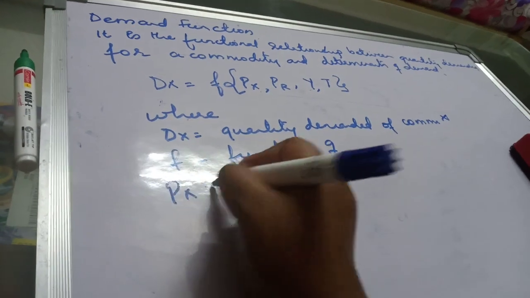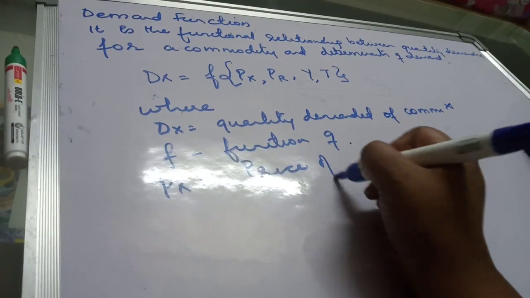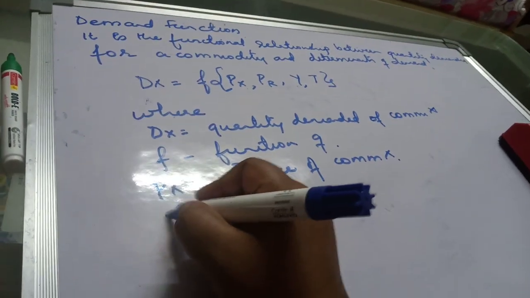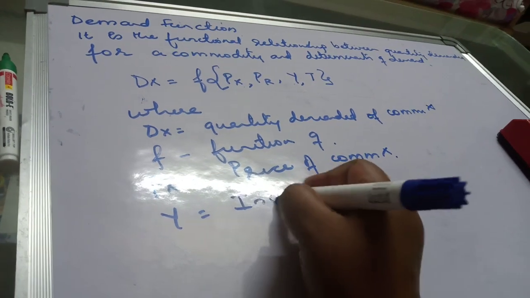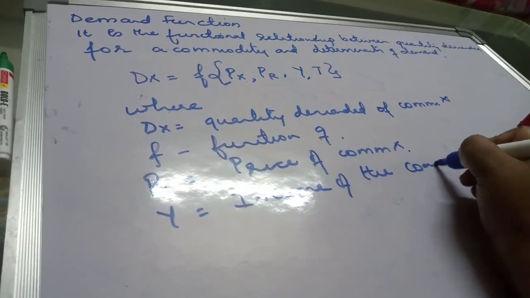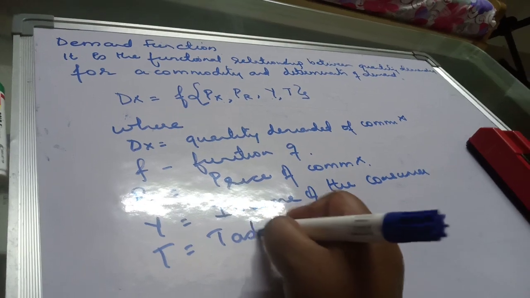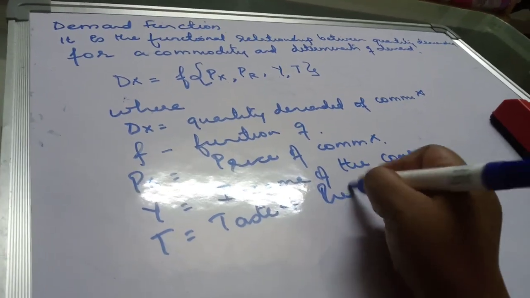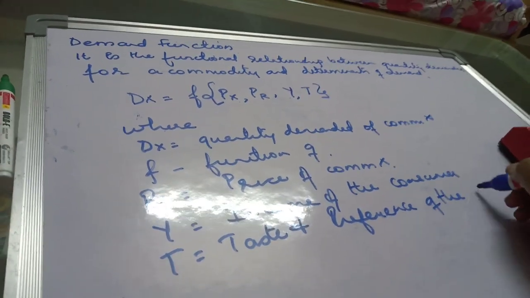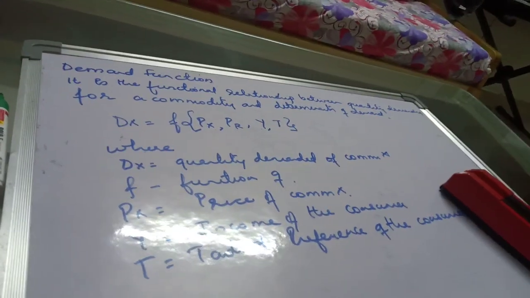Px is equal to price of commodity X. Y is equal to income of the consumer. T is equal to taste and preference of the consumer. Okay,